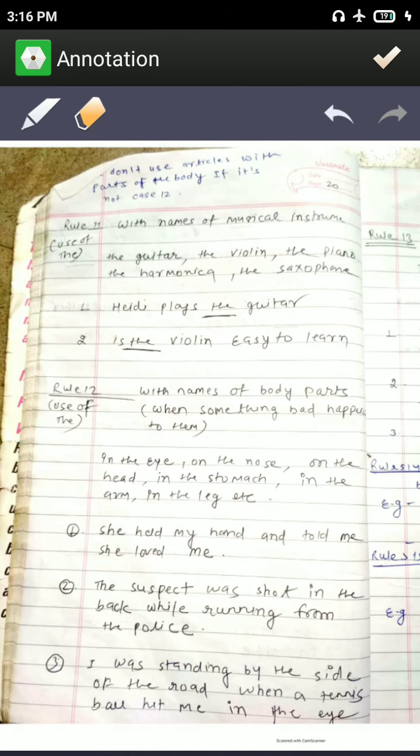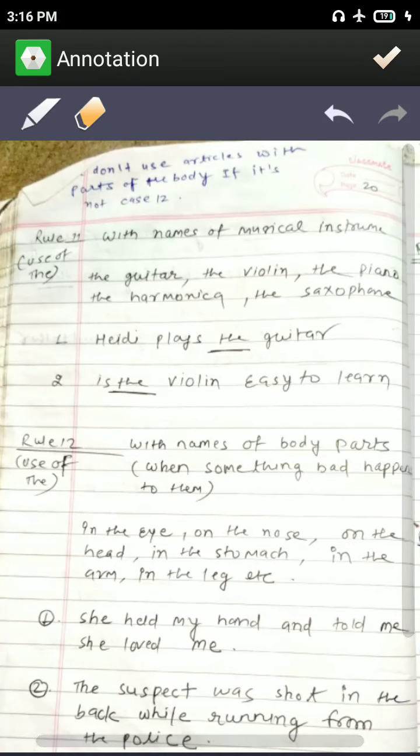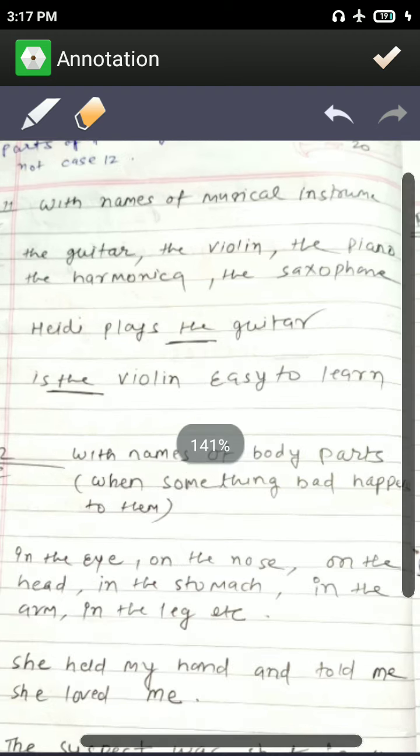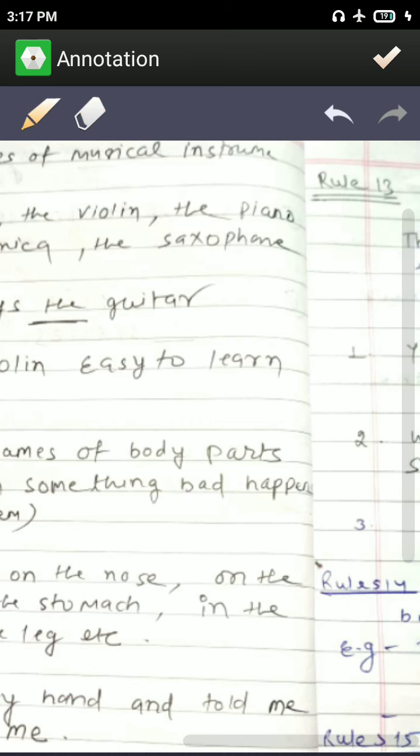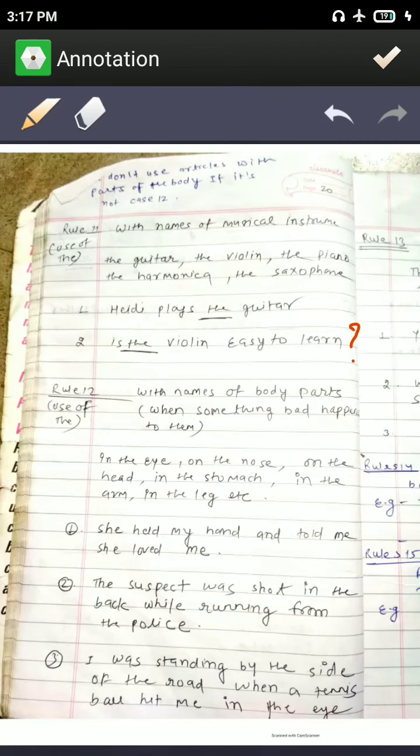The next rule is with names of musical instruments. With names of musical instruments, you also use the, like the guitar, the violin, the piano, the harmonica, the saxophone. Hedy plays the guitar. Okay, with guitar you will use the. Is the violin easy to learn? Here before violin you will use the here. It is easy.